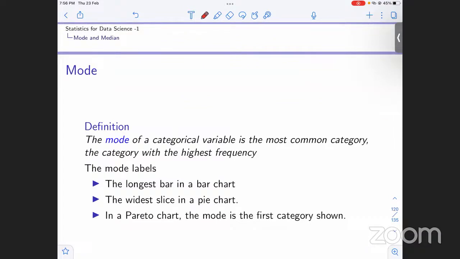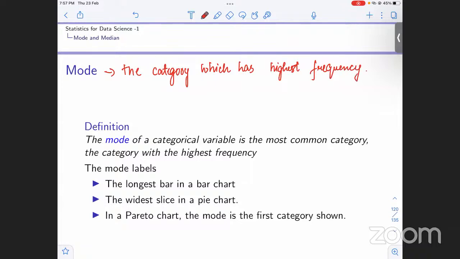Like we saw, why don't we have the mean? In a categorical variable, there is no sense of arithmetic addition and subtraction. So we don't have the mean. We have only mode and median. So what is mode? Mode is basically the category which has the highest frequency. The category with the highest frequency is called the mode. This is the definition of mode.